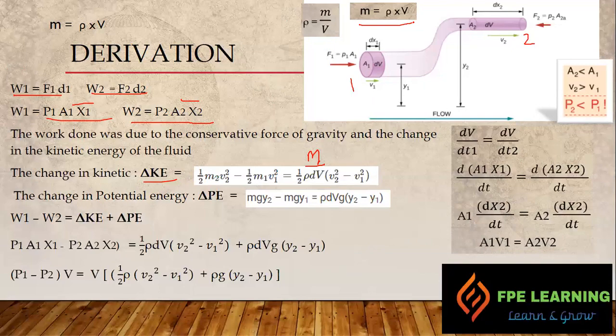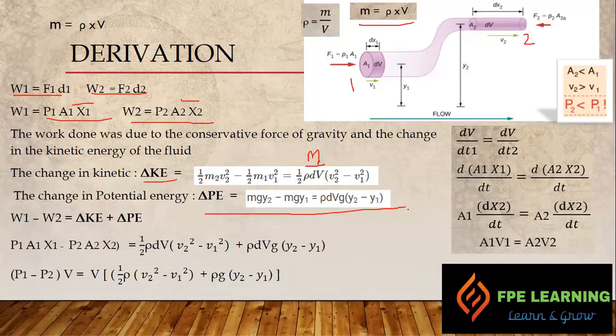We can put this mass into those equations here, and similarly we can apply the same rule for the potential energy, right? Potential energy is equal to mass times gravity times height. So y2 is the height, this one, and y1 is the height, this one. So these are the two equations of kinetic energy and potential energy.